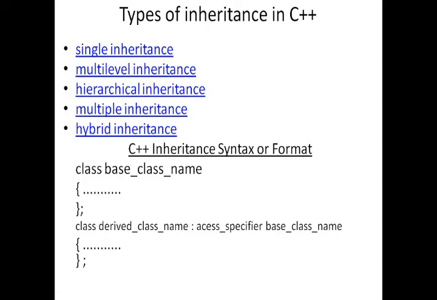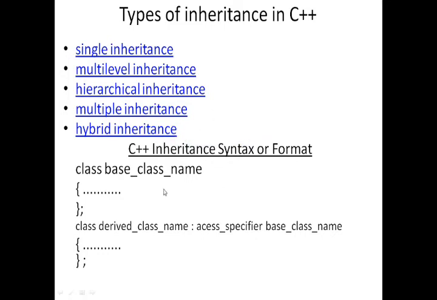Next we are discussing the types of inheritance in C++. There are 5 types of inheritance: single inheritance, multi-level inheritance, hierarchical inheritance, multiple inheritance and hybrid inheritance. These are the different types of inheritance in C++.